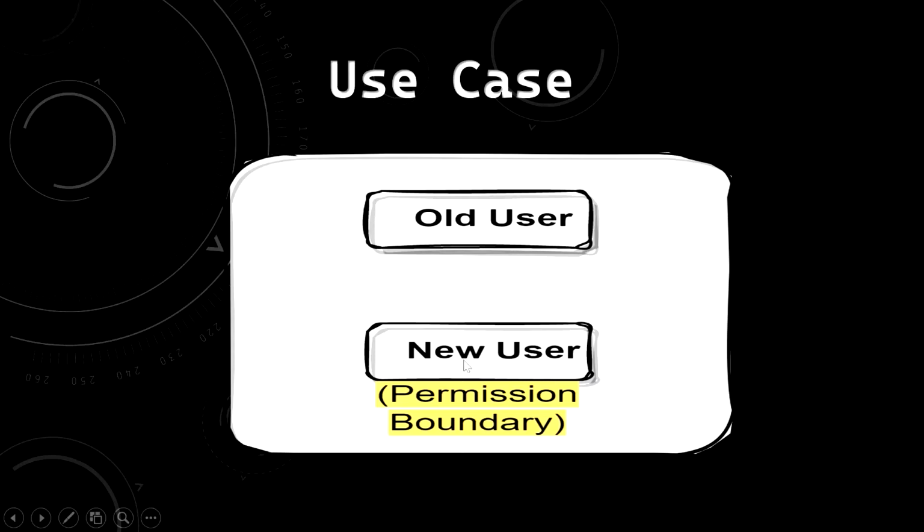And now for this new user we want to restrict access. Like if the group level is having administrative access, we want the new user to access only S3, nothing else. That means the new user will be having S3 access, nothing else. So for that we will be using permission boundary.